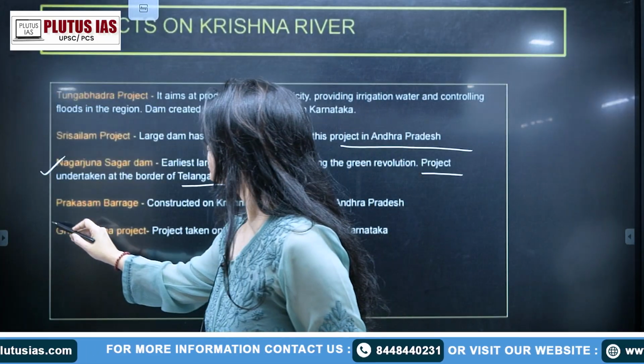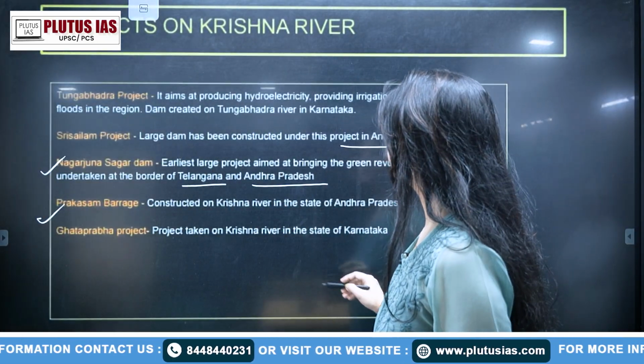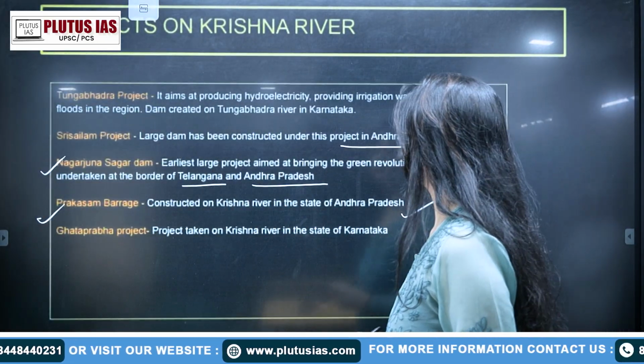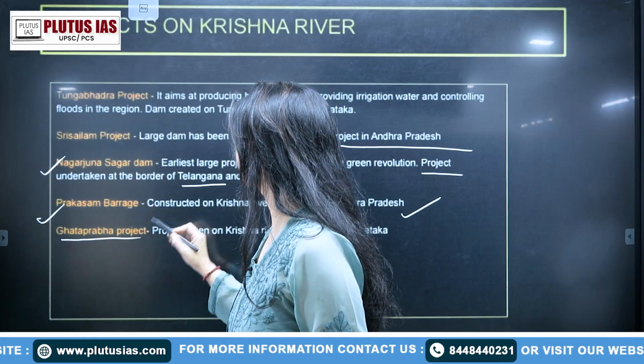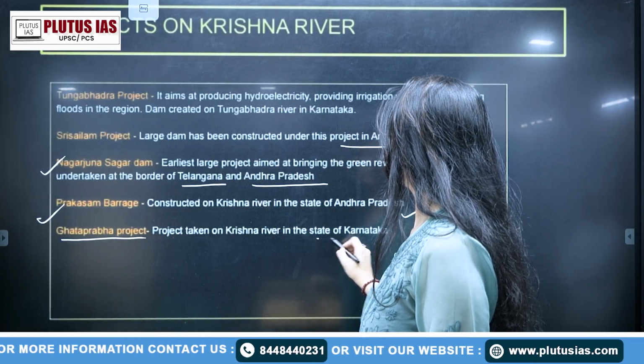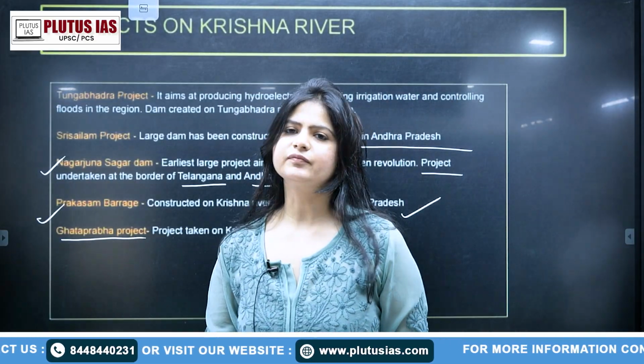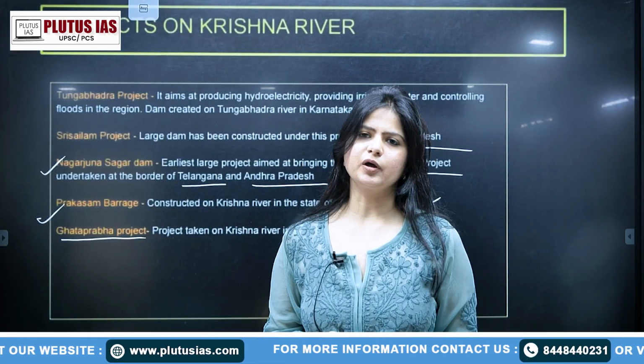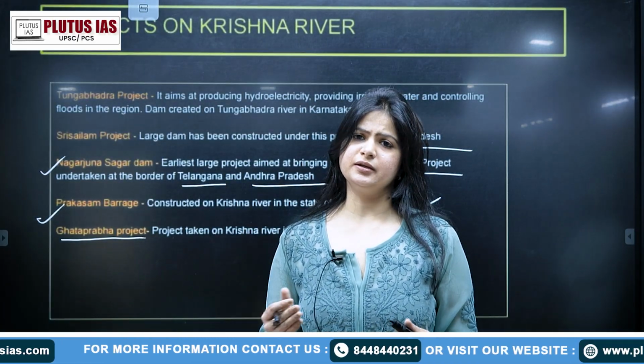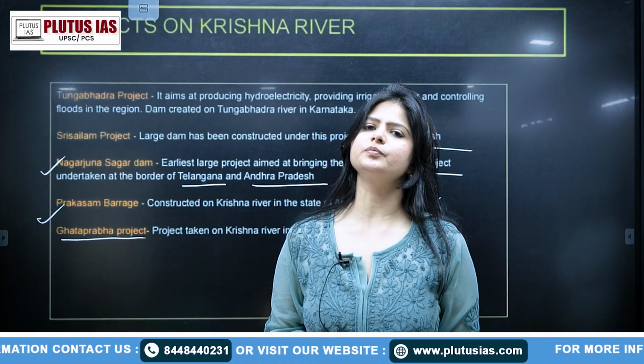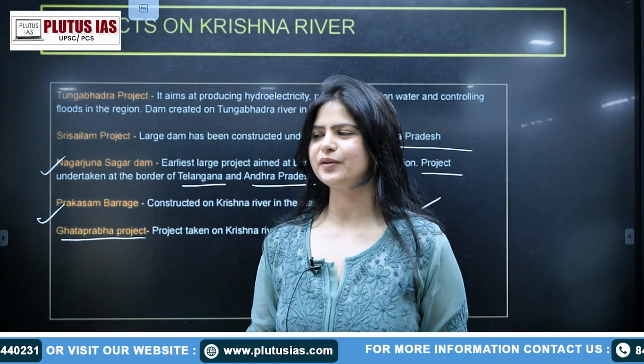Next we have the Prakasam barrage constructed on the Krishna river in the state of Andhra Pradesh. Then we have the Ghataprabha project taken on the Krishna river in the state of Karnataka. Just have the other details of the projects so that if it's asked in the UPSC mains or prelims, you can easily answer both of them.